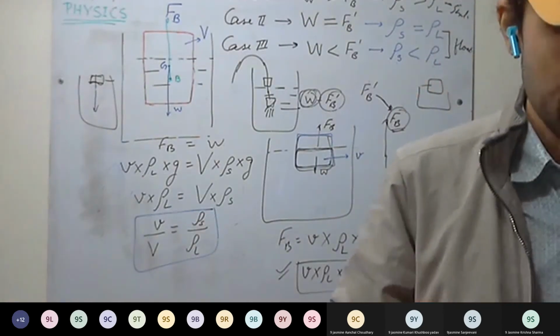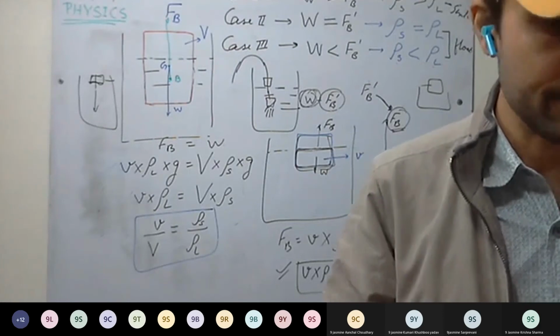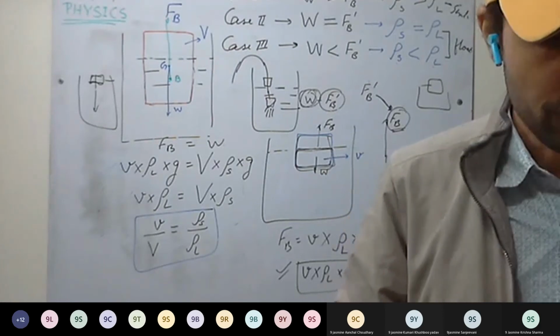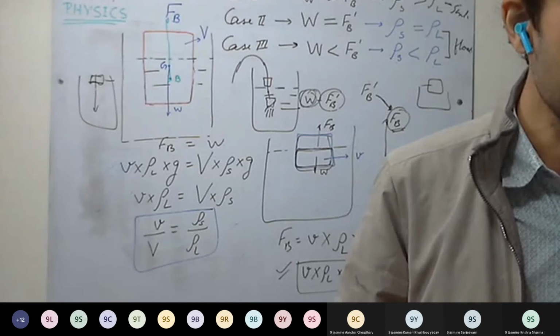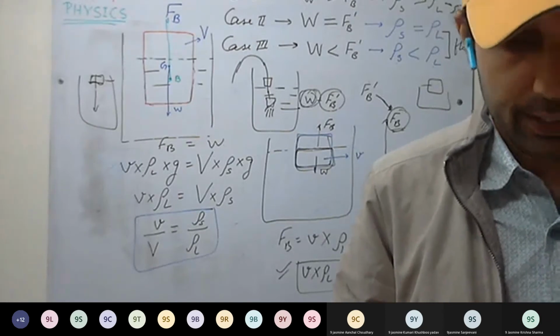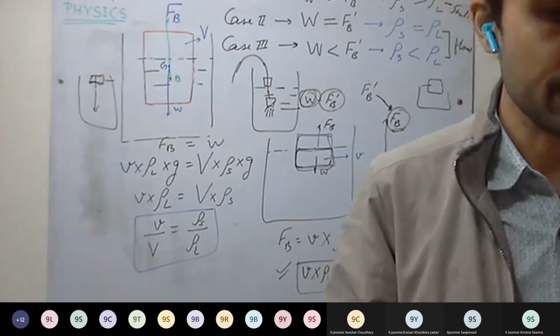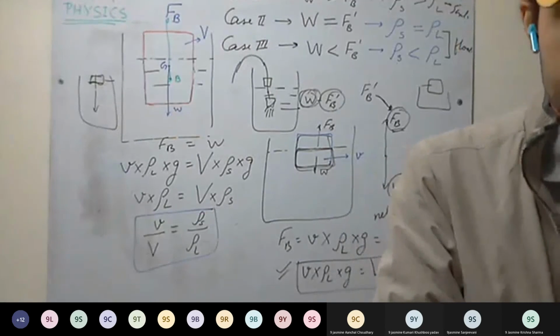Just go through it. And 5B we'll discuss in next lecture, along with 5C. Most of 5C we have discussed, and you can go revise it. And those applications of the principle of flotation we will discuss in next lecture.